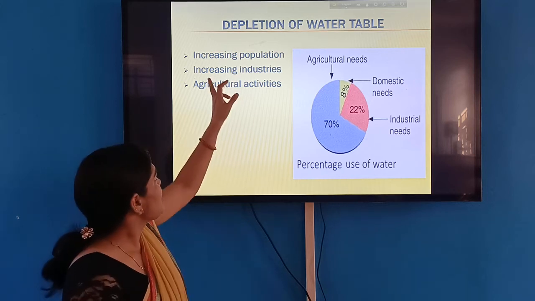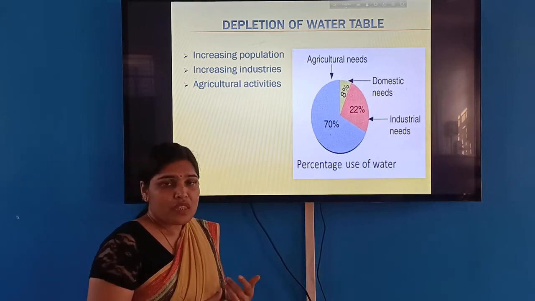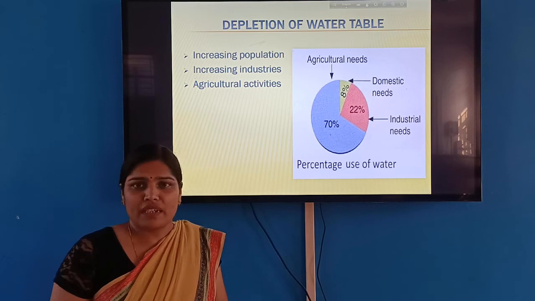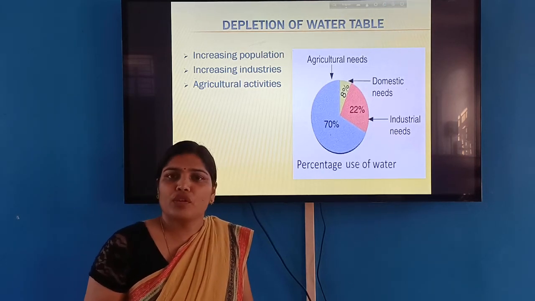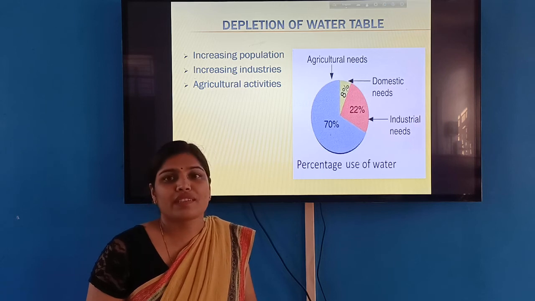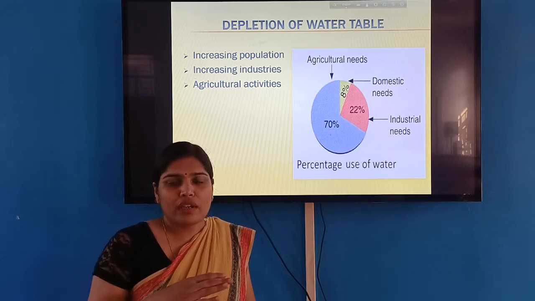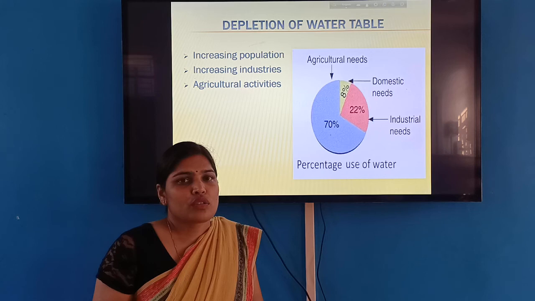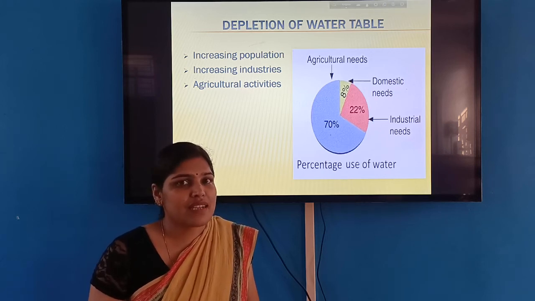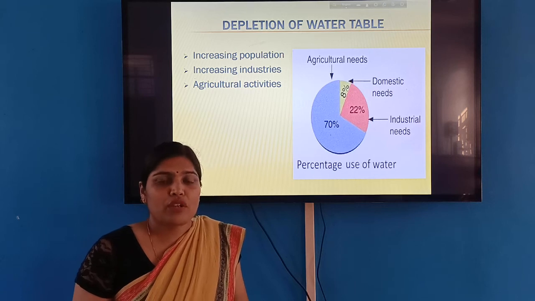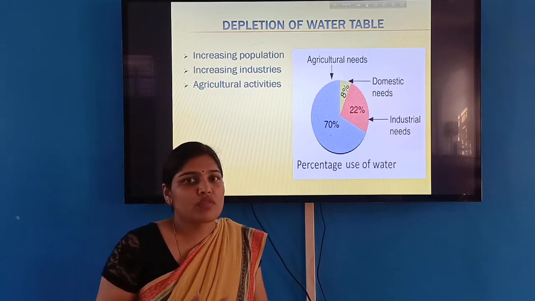Then next is increasing industry. We are setting up industries continuously. Setting up one industry in a particular area also requires lots of water for construction. They also clear forest area, and the forest helps in recharging the groundwater and also brings more rainfall.